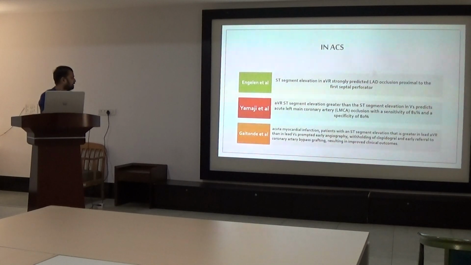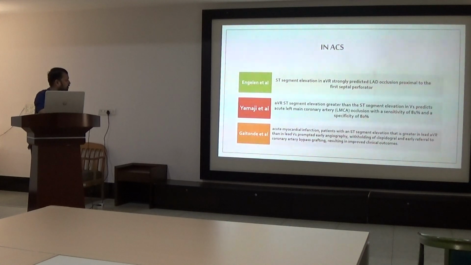Second is Yamaji et al. He stated that aVR ST elevation greater than ST segment elevation in V1 predicts acute left main coronary artery occlusion with a sensitivity of 81% and specificity of 80%.